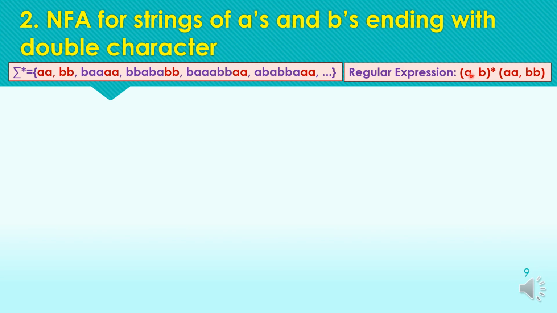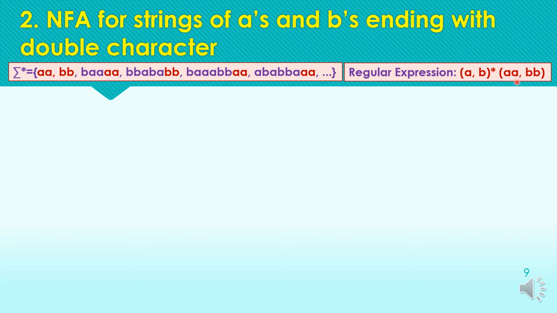Okay, so here the star means any combination of A's and B's 0 or more times, means either we get any symbol or more than one symbol or no symbol, and any combination of these A's and B's should end with a double character, double A or double B. As here we are having a star means 0 or more, even if this pattern is not occurring in the string, still we require double A or double B for the ending pattern.